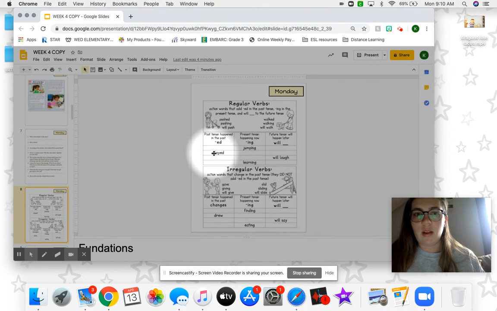So this row, the word is play. This row, the word is laugh. And this one is learn. So they go side to side, not up and down.